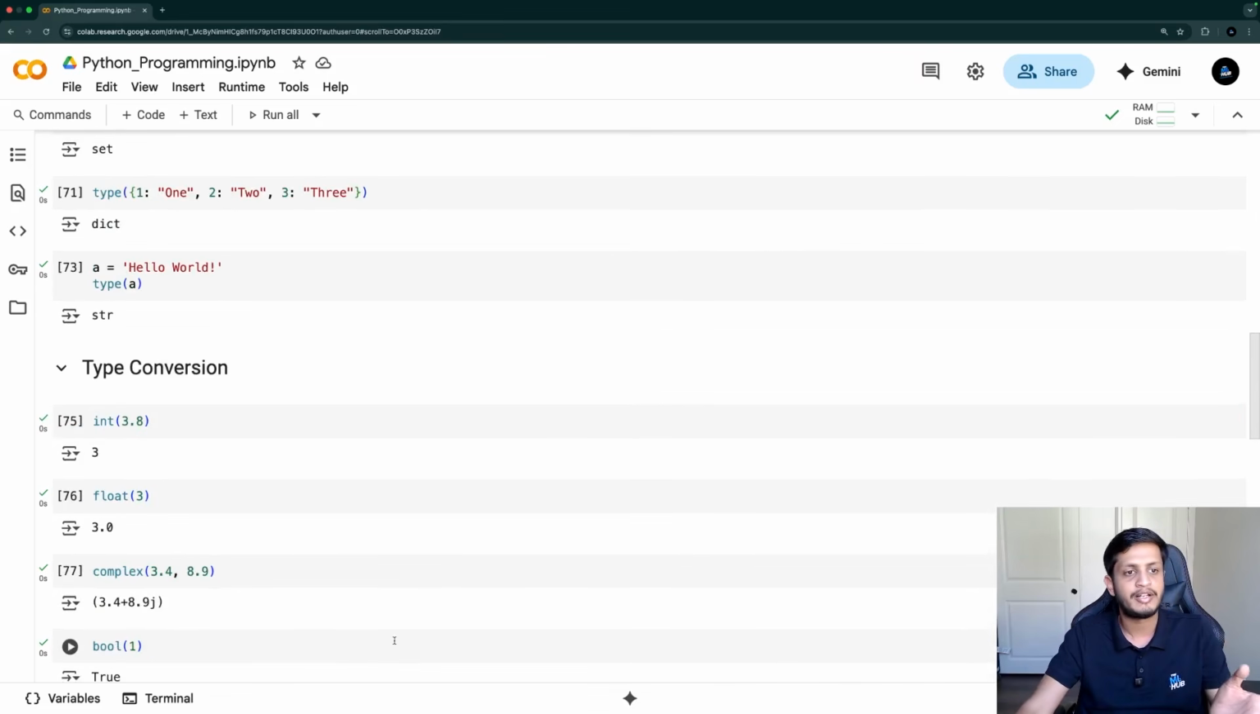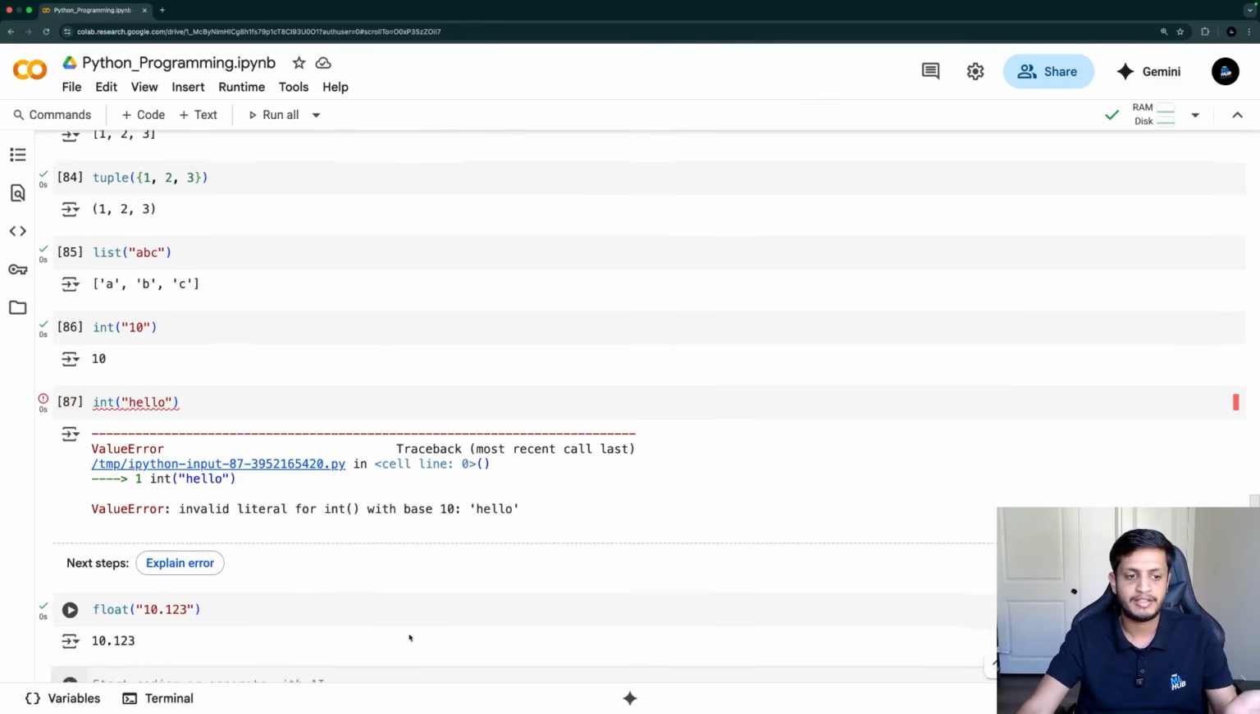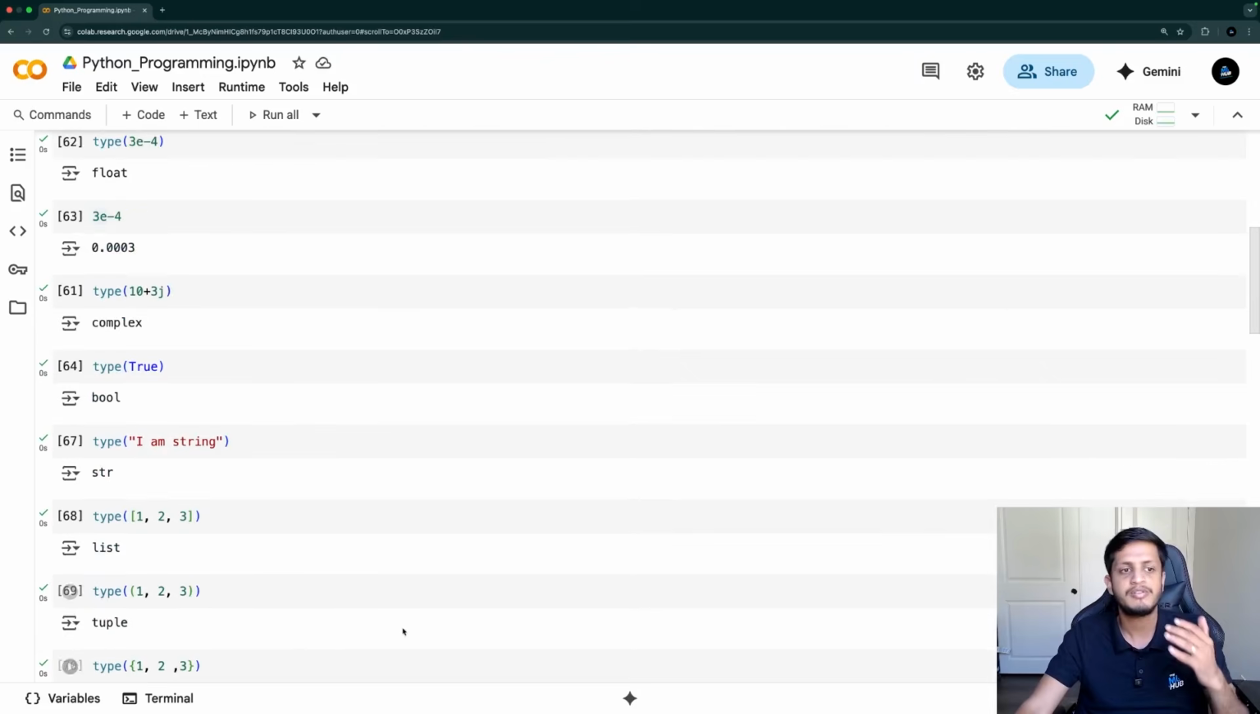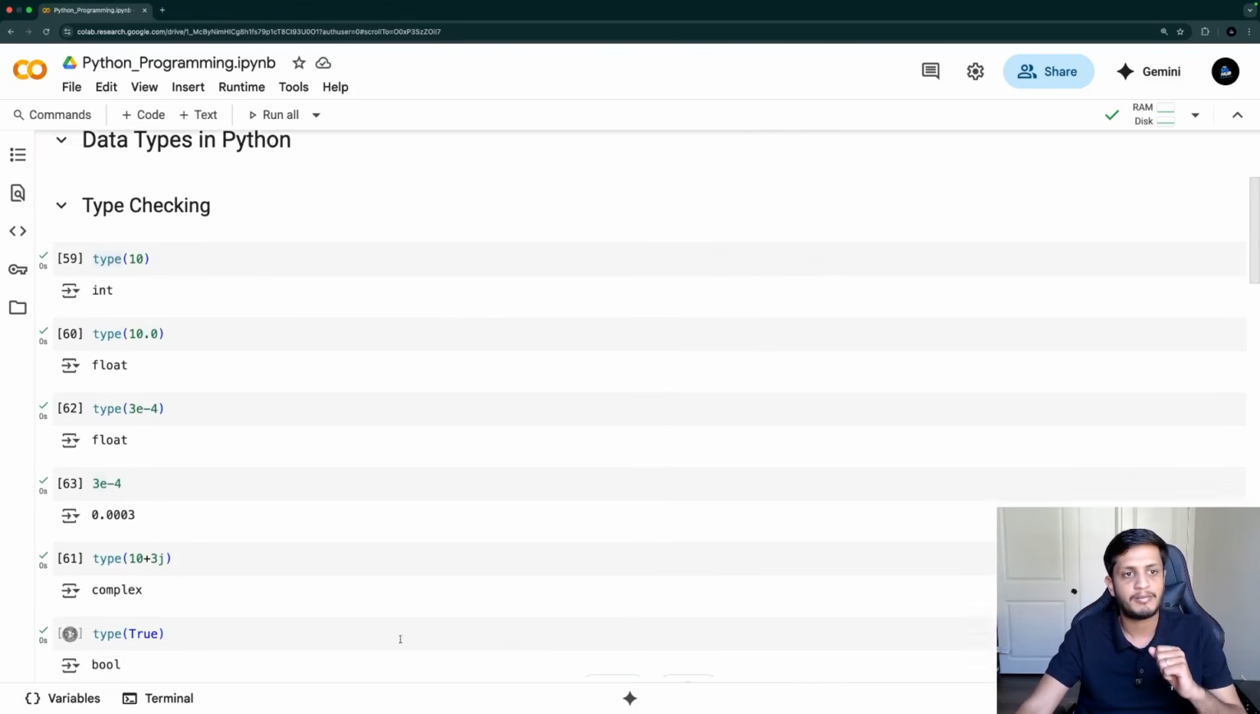So this is how you can convert one data type into another in Python, and this is how you can check data types of different values in Python. So this was a demo on data types in Python.